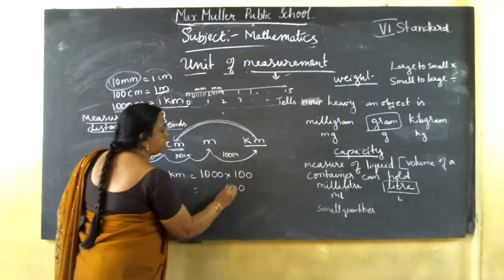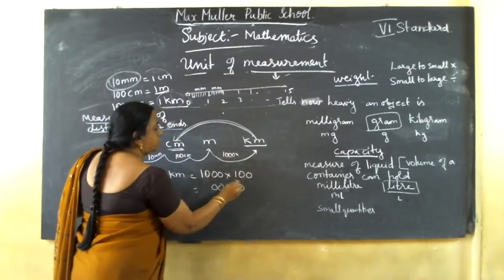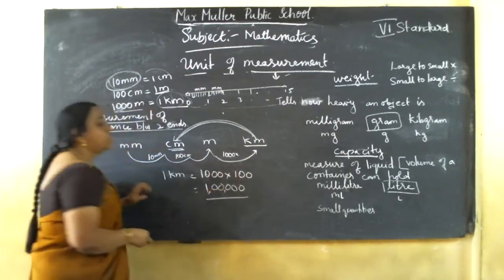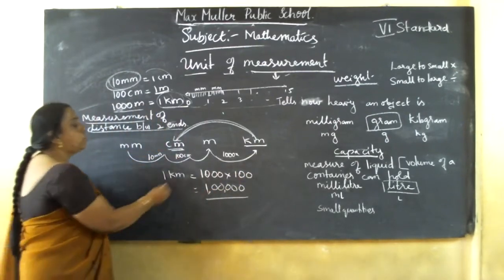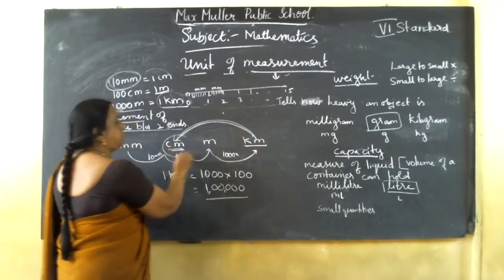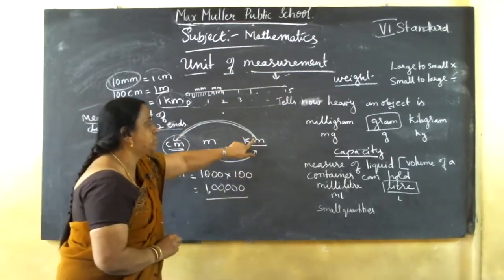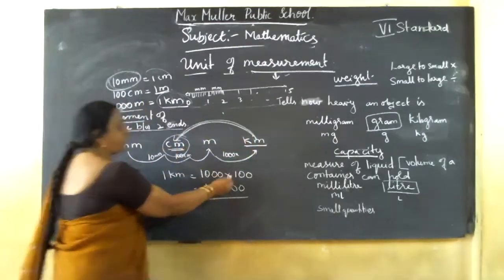Already I taught you the shortcut method. So here 5 zeros, and 1 is 1. So what is the answer? 1 kilometer equal to 1 lakh centimeters. So if you want to convert a larger unit to a smaller unit, you should multiply.